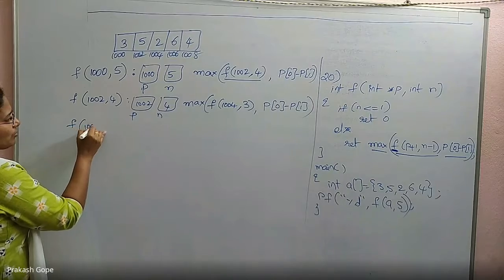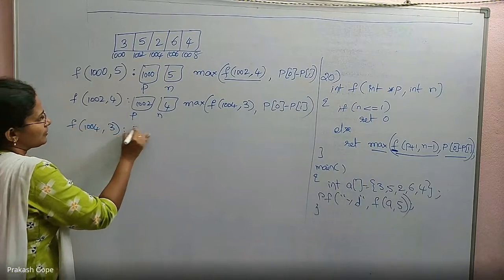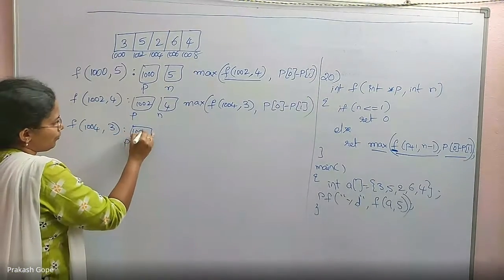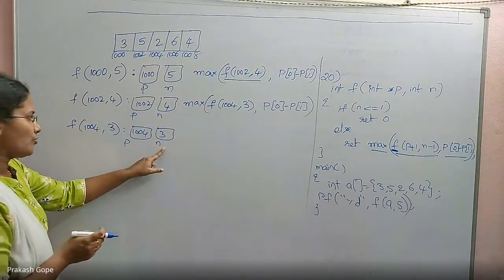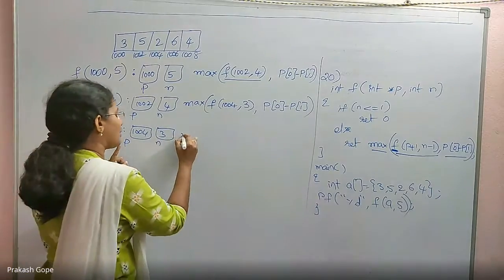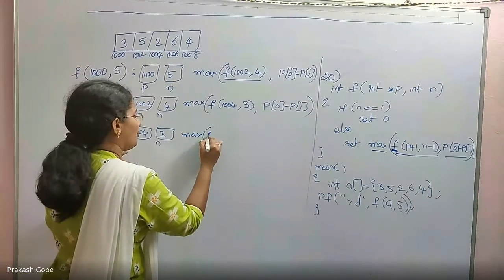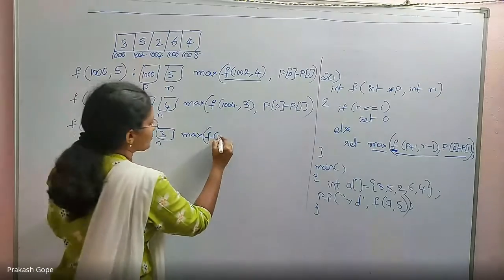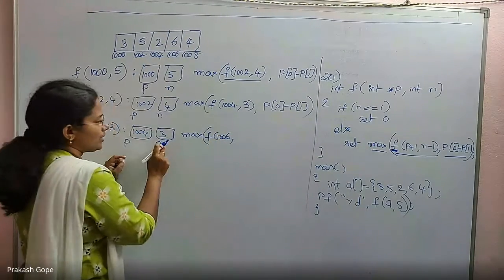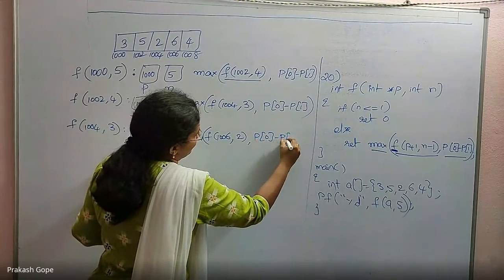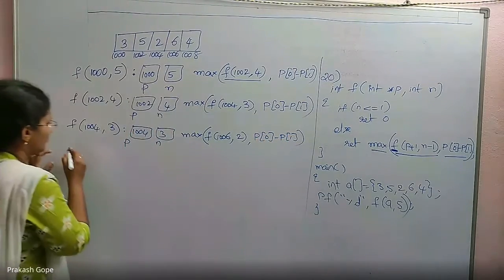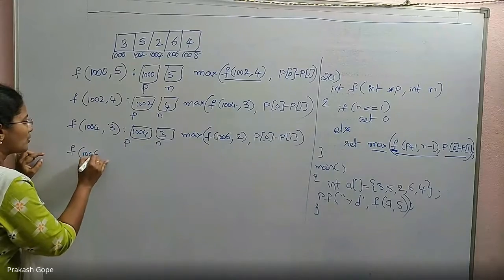So f of 1004 comma 3. p is 1004, n is 3. n less than or equal to 1 is false. So return max of f of p plus 1, 1004 plus 1 is 1006, n minus 1 is 2. This we will calculate later. Then f of 1006 comma 2.